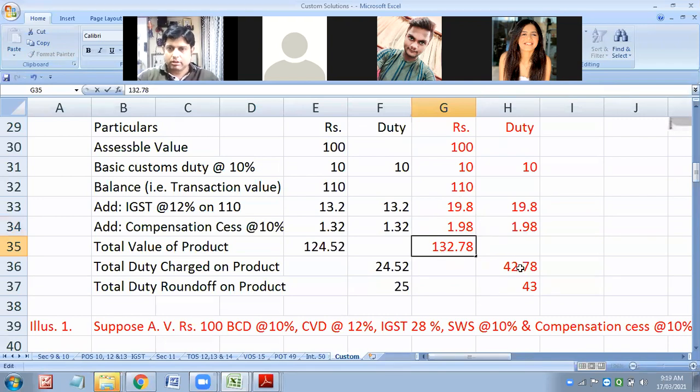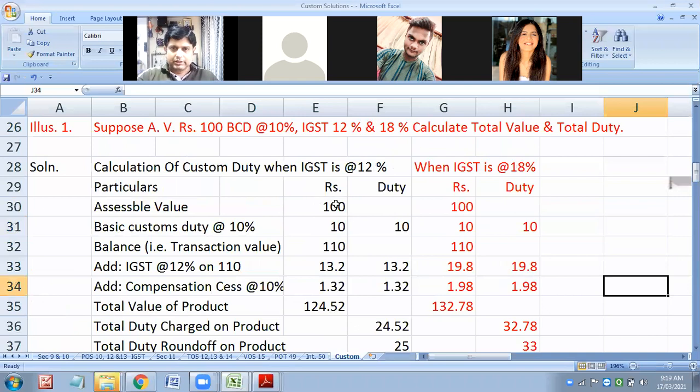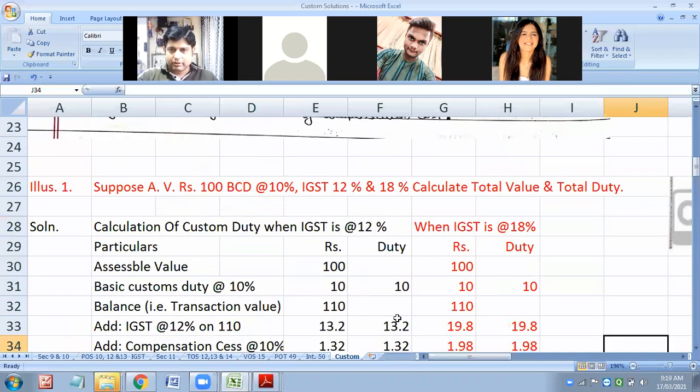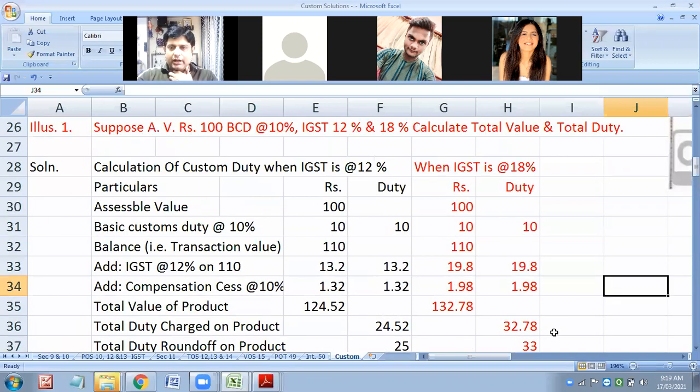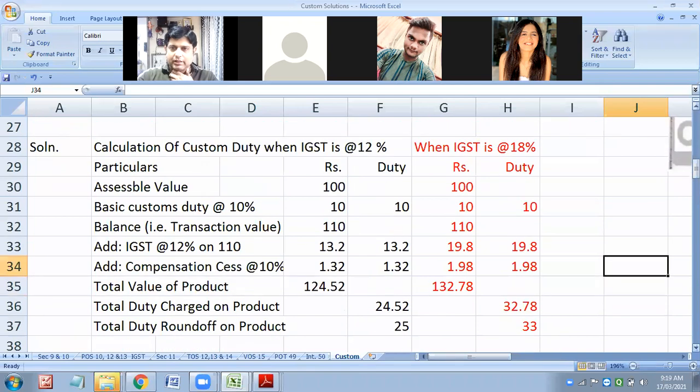Just verify these answers now. I believe it is correct. Please check. This is at the rate of 12% answer. This is at the rate of 18% IGST answer.